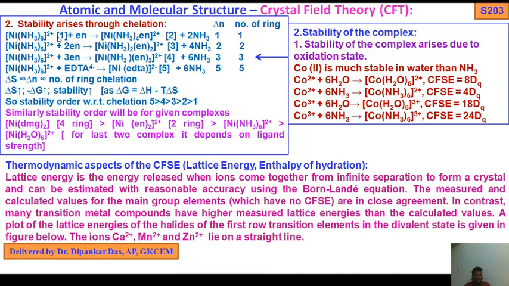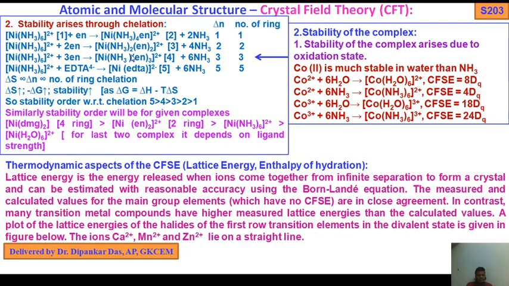assigned as complex 1. Plus en, we get Ni(NH3)4(en) 2+, it is assigned as complex 2, plus 2NH3, delta n equals 1, number of rings 1. Again Ni(NH3)6 2+ reacts with twice ethylenediamine, we get Ni(NH3)2(en)2 2+, it is assigned as complex 3, 4NH3, here delta n 2, number of rings 2. Again Ni(NH3)6 2+ reacts with 3 ethylenediamine,